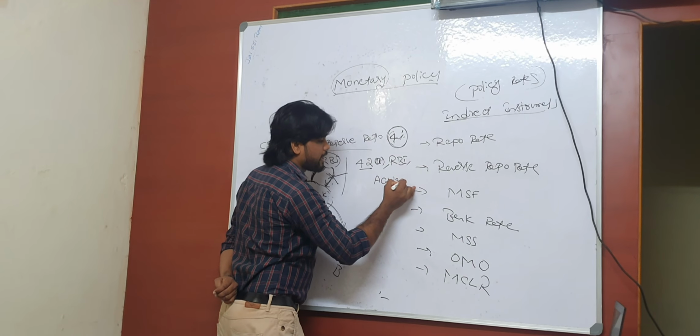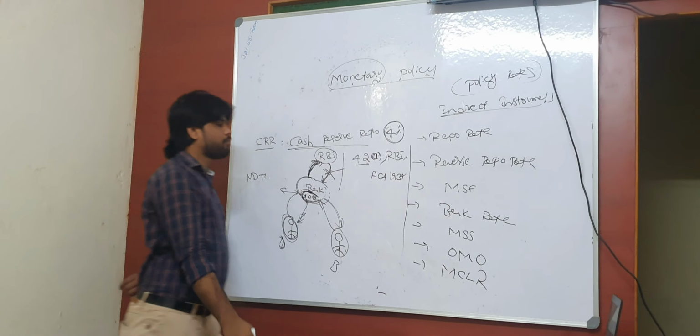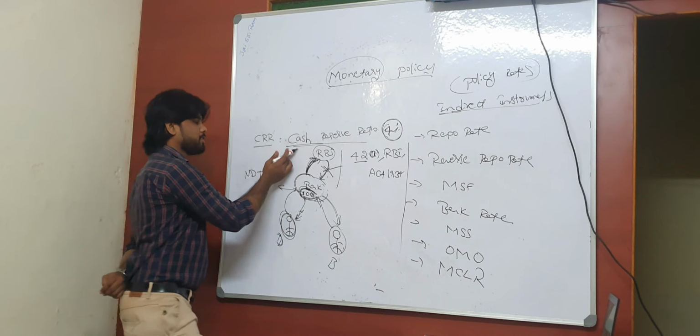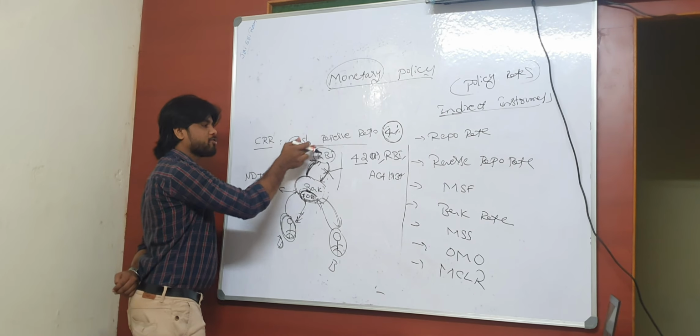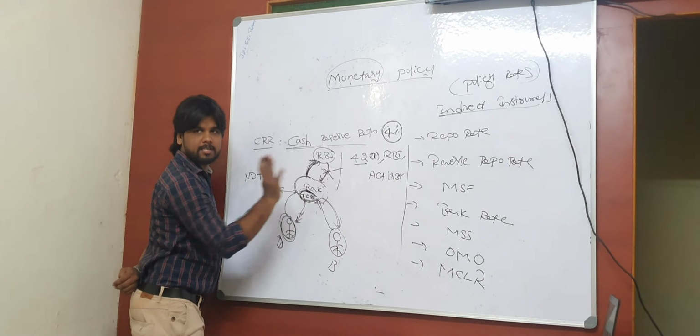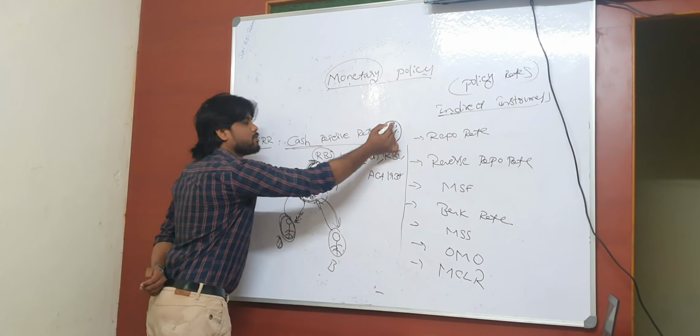RBI Act 1934. Remember a few important points. First of all, what is CRR? It is some percentage of NDTL that every commercial bank has to park with RBI. That's simply nothing but CRR. And at present, the CRR value is 4%.